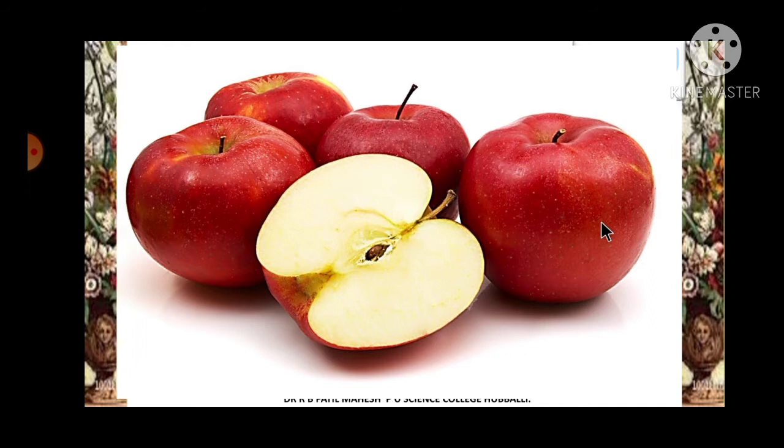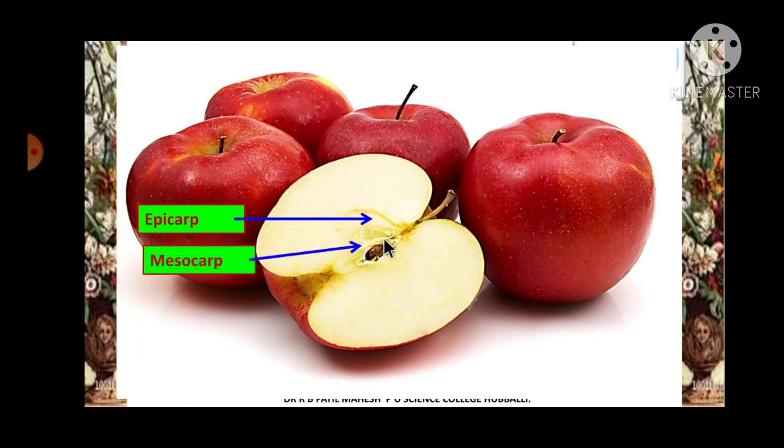Now coming to an apple. If we take the labelings, see students, epicarp is this yellow colored area. If you have eaten an apple, you will know a plasticky layer will be there, that becomes the epicarp, and a thick portion will be there next to the seed, that is called mesocarp, and the region where the seed is present is called the endocarp.